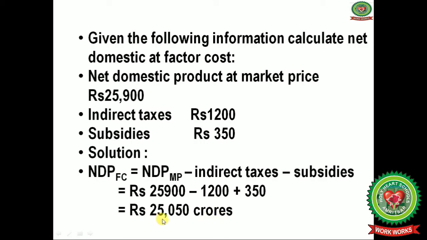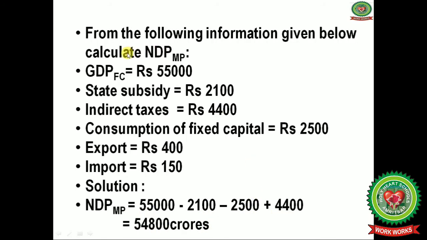Then we will get the answer, that is rupees 25,050 crores NDP at factor cost. Now next numericals for the net domestic product at market price. For this we have given GDP, that is gross domestic product at factor cost, rupees 55,000, state subsidy that is 2100, indirect taxes 4400, consumption of fixed capital, that is depreciation, rupees 2500, export and import it is given.